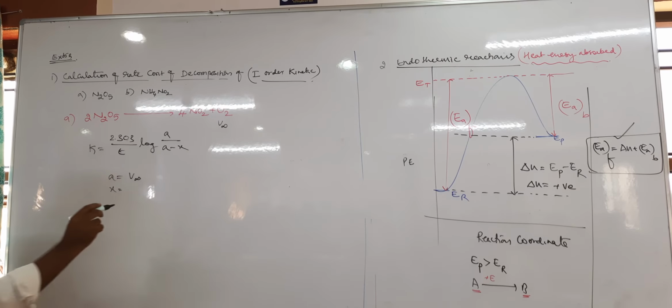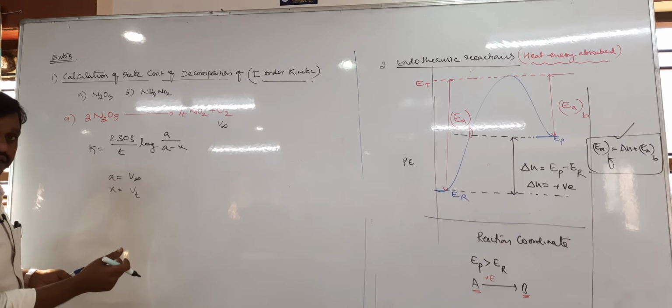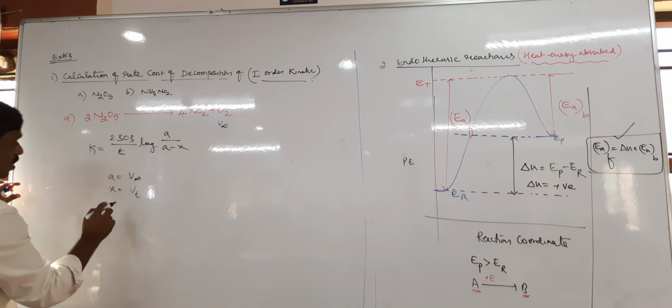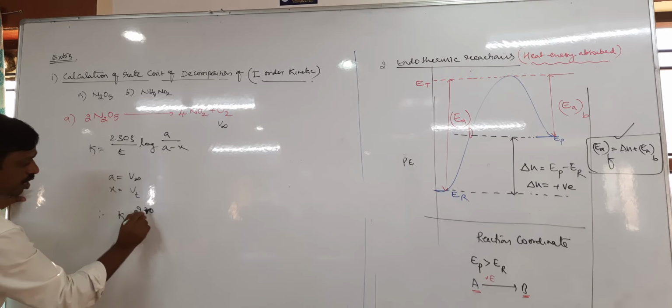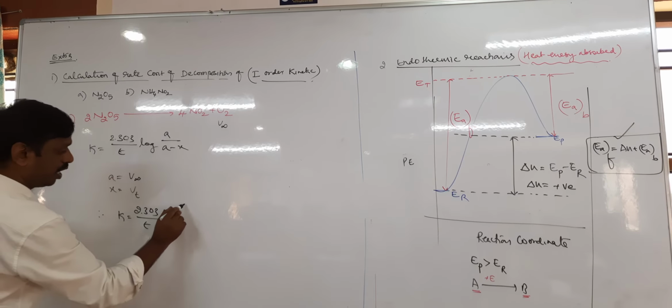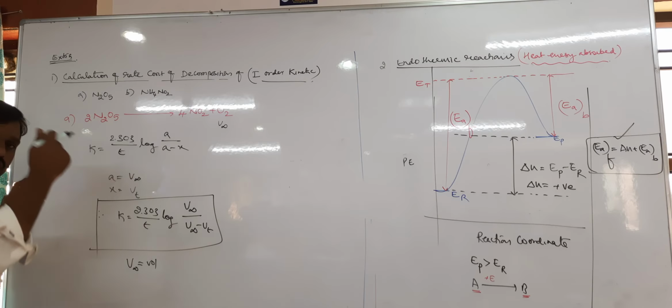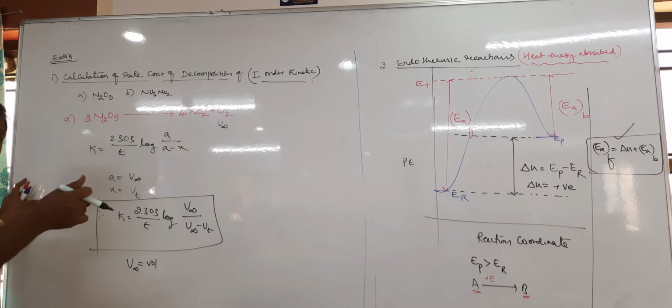Okay, therefore I can take VT as the volume of O2 liberated after time T. Now substitute this and you will get a new equation: K equal to 2.303 by T log, in place of A you can take V infinity by V infinity minus VT. Where V infinity is the volume of oxygen liberated at infinite time, which means complete dissociation. VT equal to what? The volume of oxygen liberated at time T.